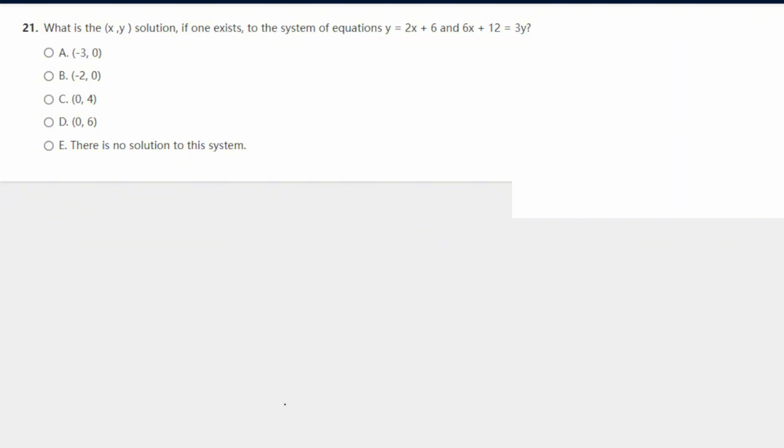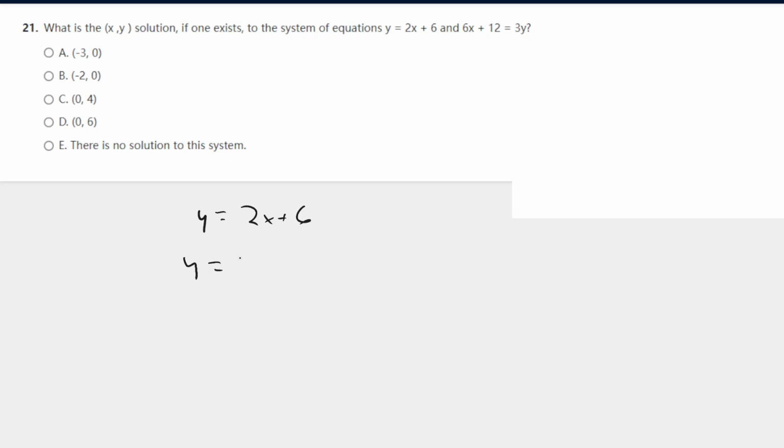Okay. What is the xy solution, if one exists, to the system of equations y equals 2x plus 6 and 6x plus 12 equals 3y? So the second equation is not in the right form. Let's write down the first equation, and then let's solve for the second one. So subtract 6x both sides, oh actually my bad, it's already like that. All we have to do is divide by 3.